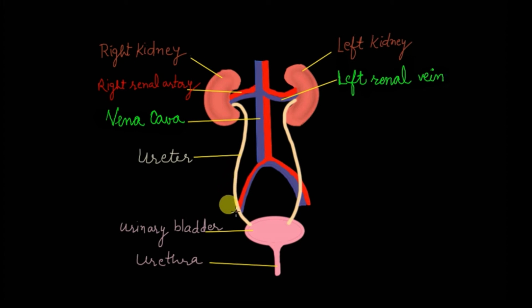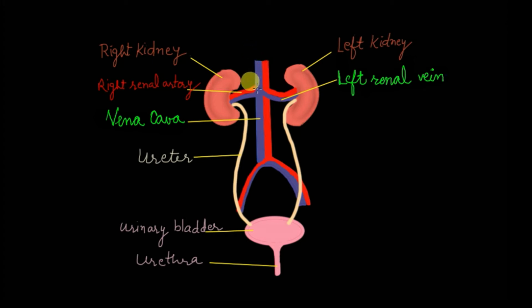Then these ureters enter into a muscular sac-like or pouch-like structure known as urinary bladder. Urinary bladder stores the urine temporarily, and through the urethra this urine is passed out. Length of the urethra varies in human males and females, and the act of passing out urine is known as micturition.